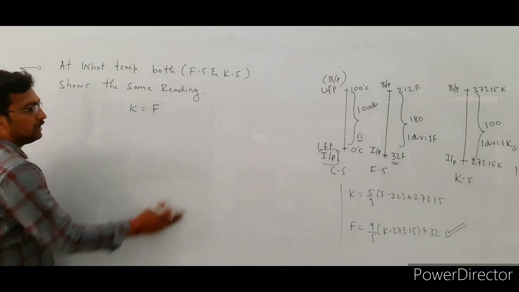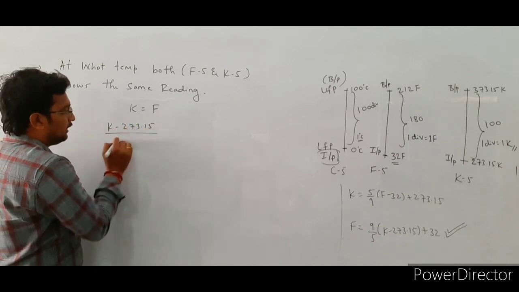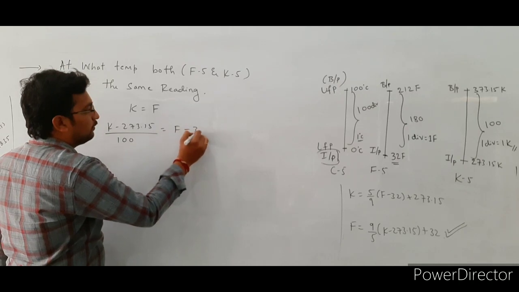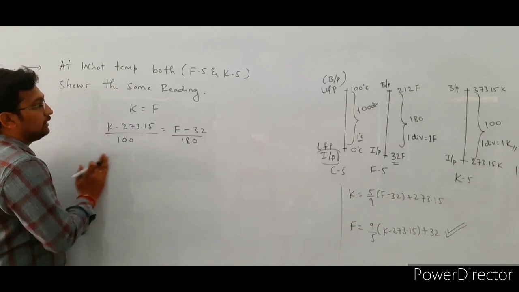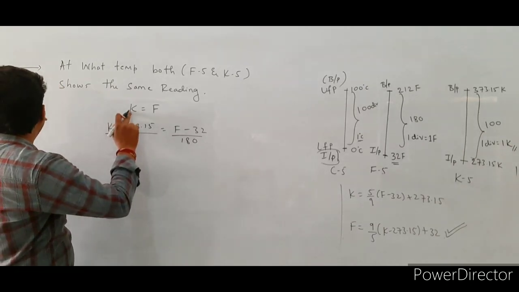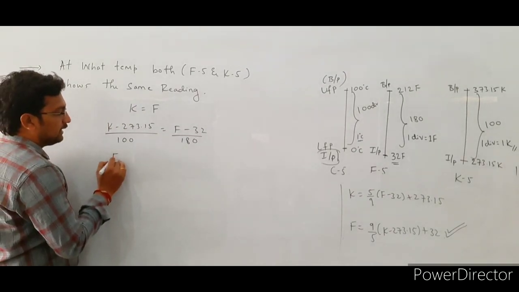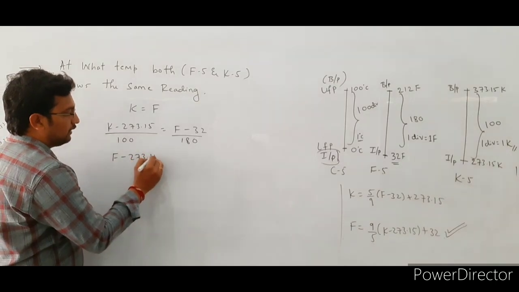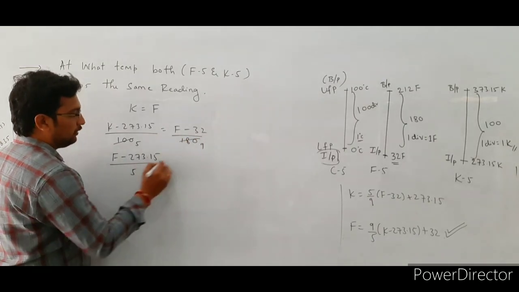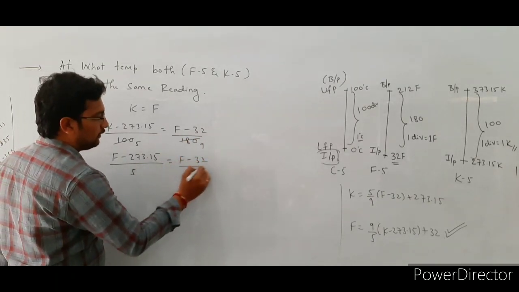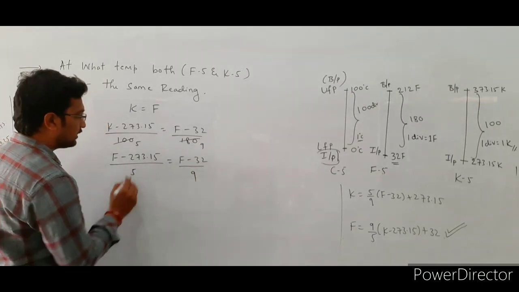Already we know the general formula: (K minus 273.15) divided by 100 is equal to (F minus 32) divided by 180. Here they mention the condition K is equal to F. In place of K we substitute the F value, so (F minus 273.15) divided by 5 is equal to (F minus 32) divided by 9. By cross multiplication, this is 9 into F, 9F minus 9 into